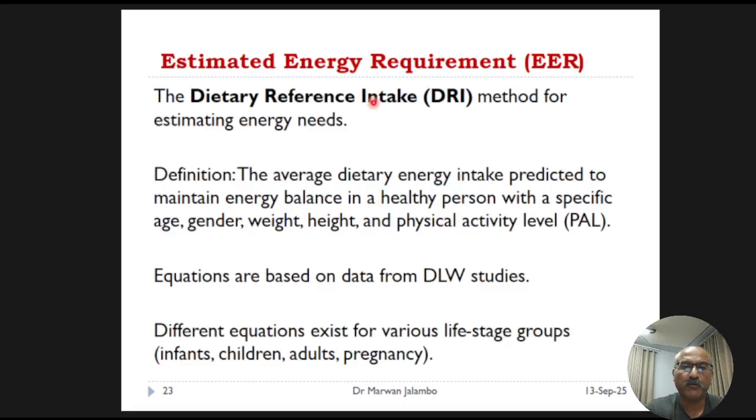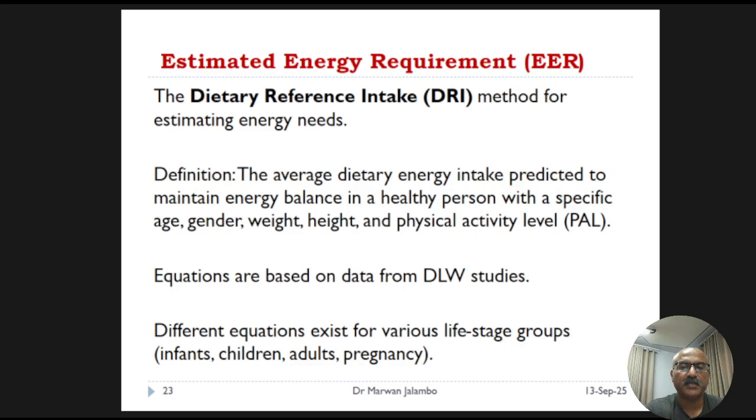The estimated energy requirements are an official method developed by the Institute of Medicine as a part of the Dietary Reference Intakes (DRI). The goal of estimated energy requirements is to predict the average dietary intake needed to maintain energy balance and good health in a person of a specific age, gender, weight, height, and crucially, defined physical activity level.